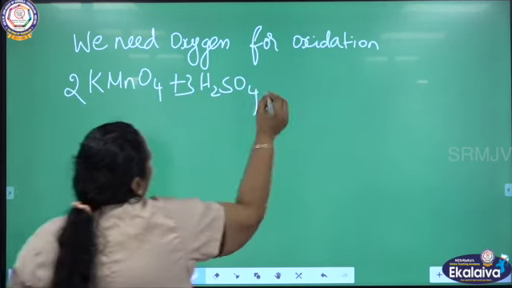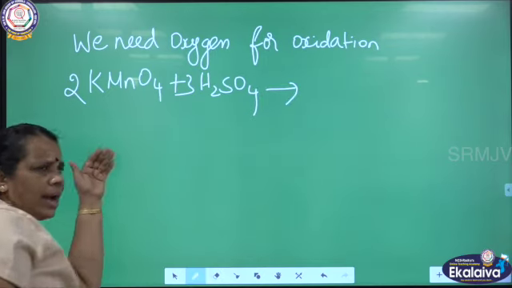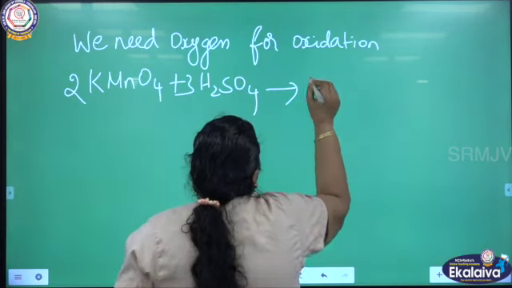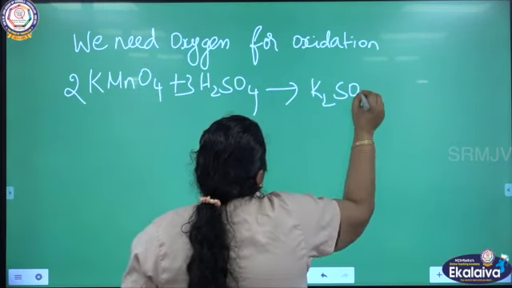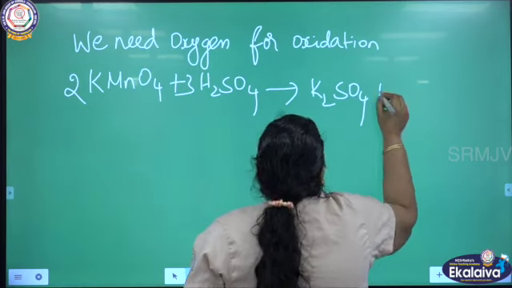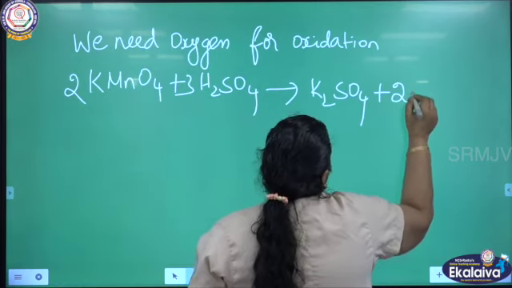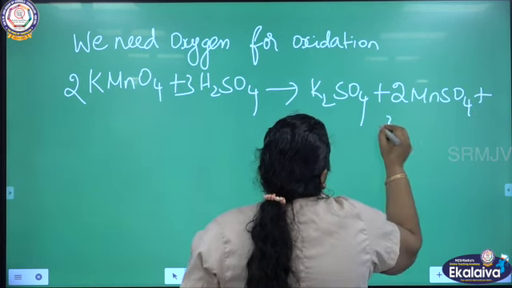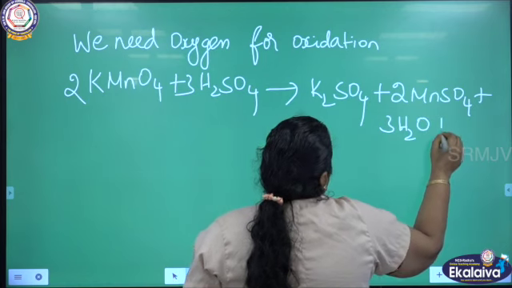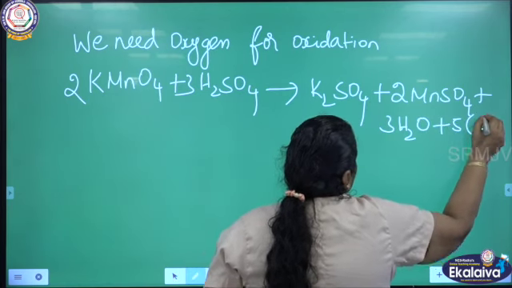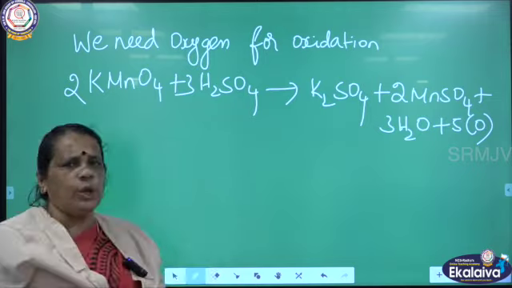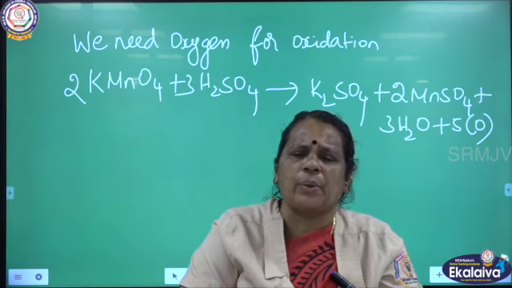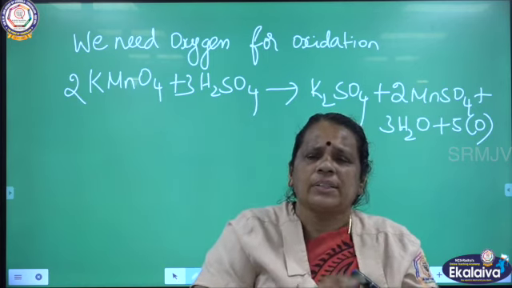So this acidified potassium permanganate, for example, permanganate plus acid. What are the products we are getting here? We are getting potassium sulfate and manganese sulfate and 3 water molecules, and along with that I am getting 5 nascent oxygen. Already I told you we need oxygen for oxidation. How are we getting oxygen atoms? From acidified potassium dichromate, potassium permanganate.